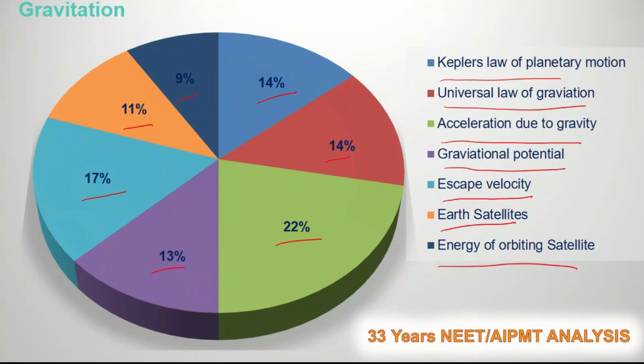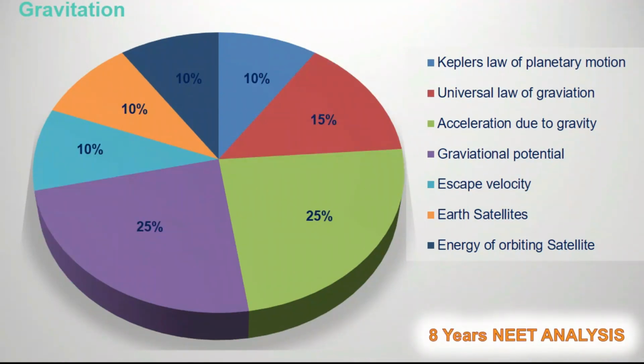This is the past 33 years scenario, and the maximum percentage of questions were coming mainly from acceleration due to gravity, then escape velocity, then Kepler's law of planetary motion and universal law of gravitation, and then gravitational potential.